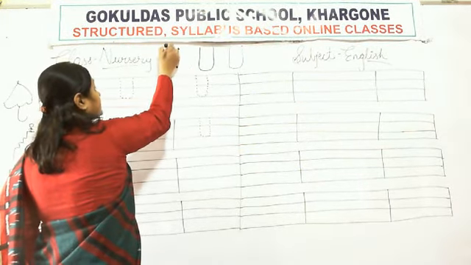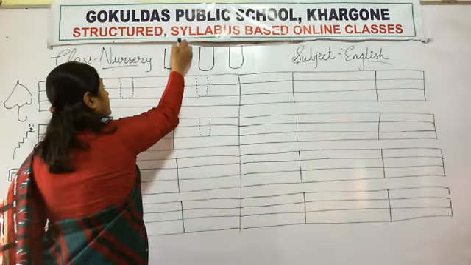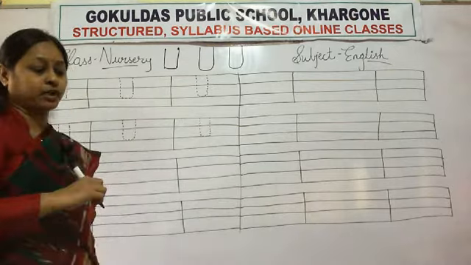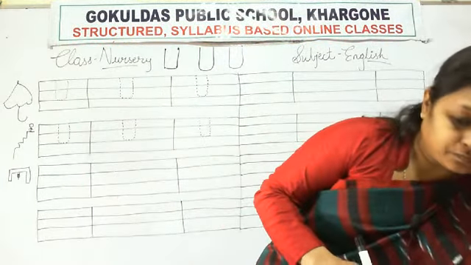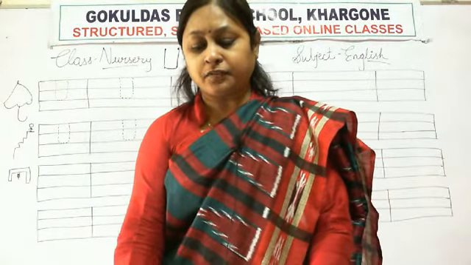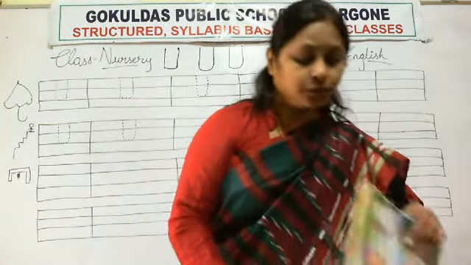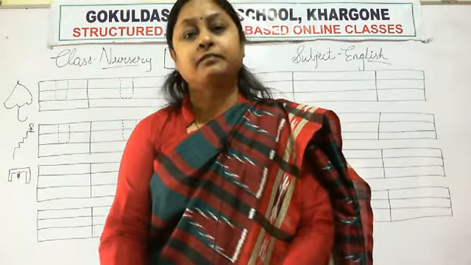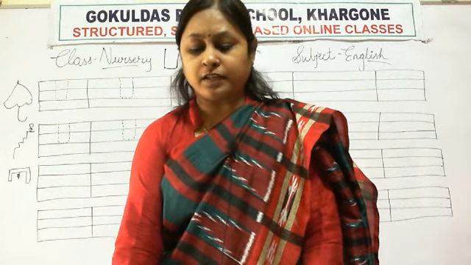First write a standing line, then a curve, then a standing line. Write neatly and properly in your notebook.